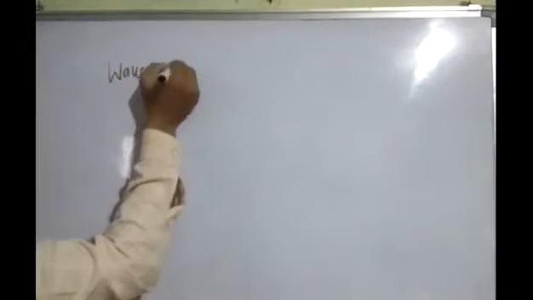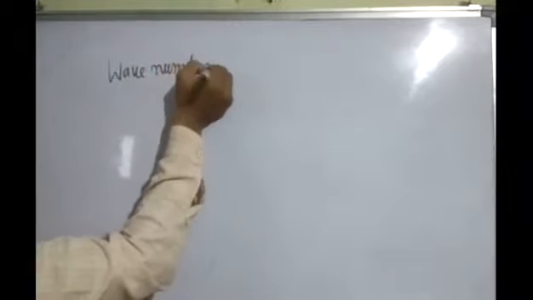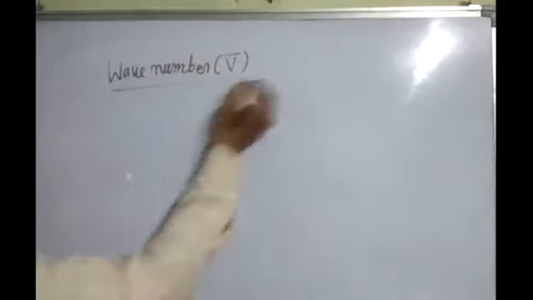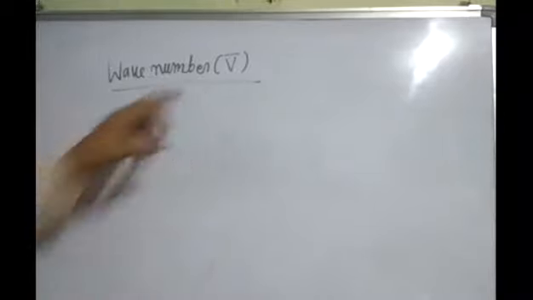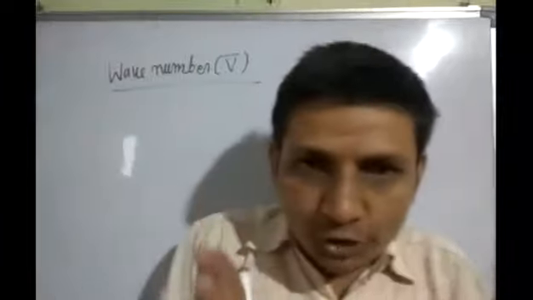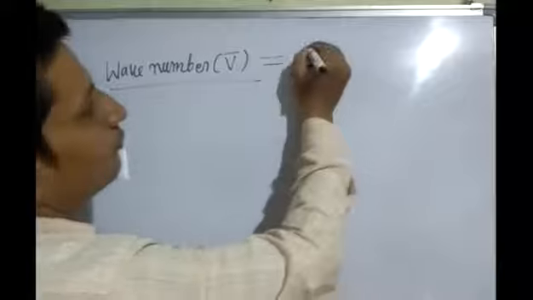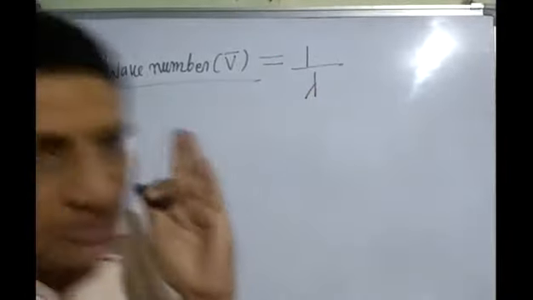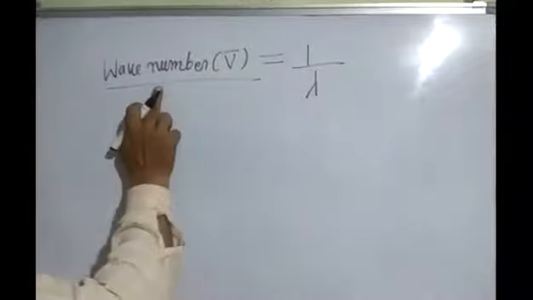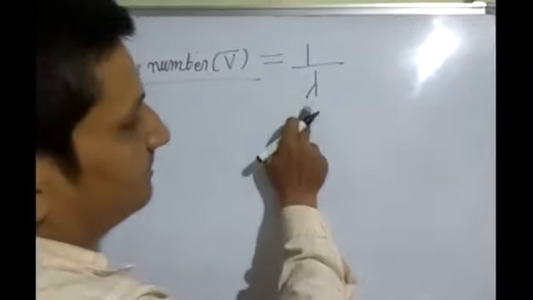Wave number is denoted by V bar. The reciprocal of wavelength lambda is called wave number. Wave number is equal to 1 upon wavelength lambda. What is wave number? The reciprocal of wavelength is called wave number. Wave number V bar is equal to 1 upon lambda.